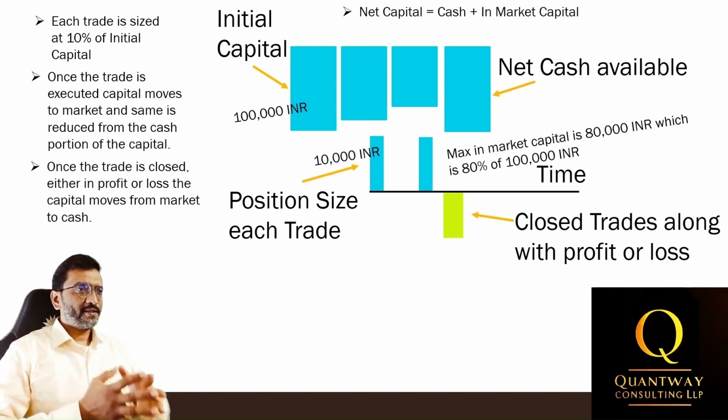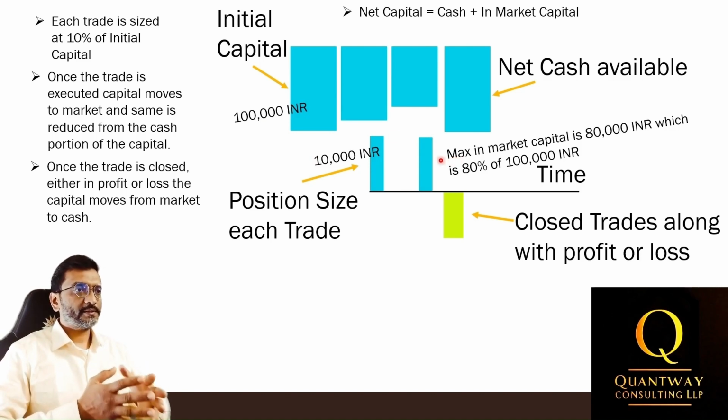Now let's implement this trading strategy by defining the position size, initial capital, and maximum capital usage at any given time. We will start with an initial capital of 100,000 INR in cash. The fixed position size will be 10,000 INR, which is 10% of the starting capital. Additionally, we will limit the maximum capital usage to 80% of the net capital.